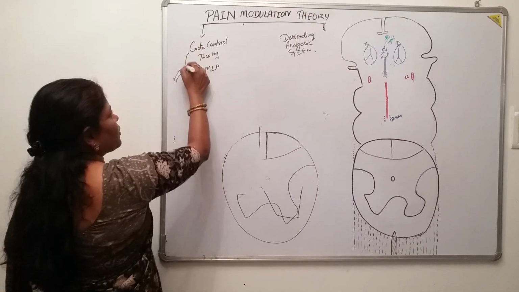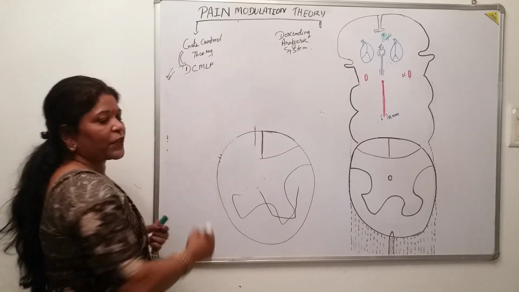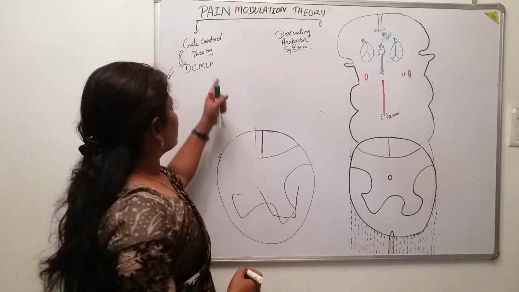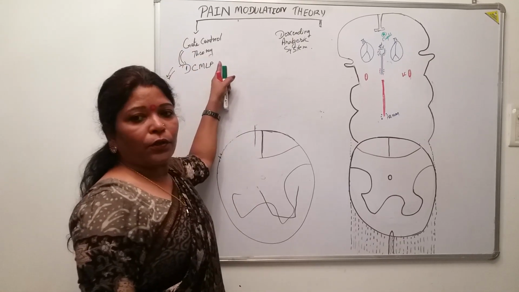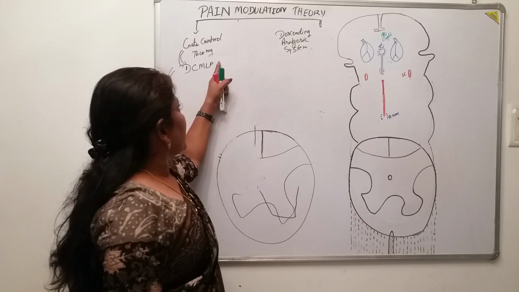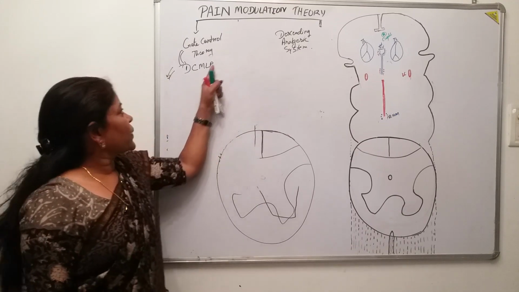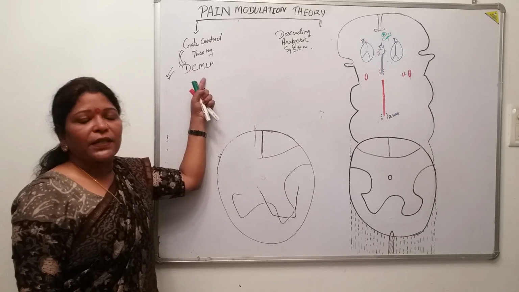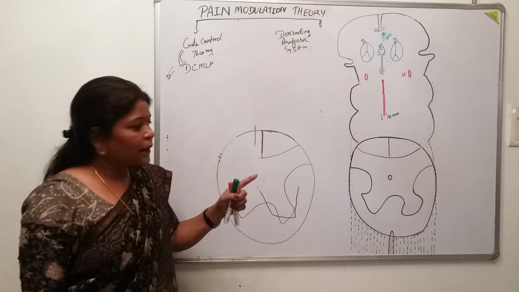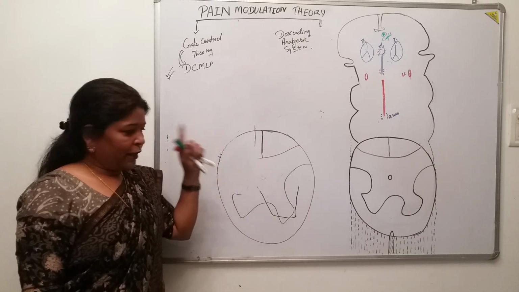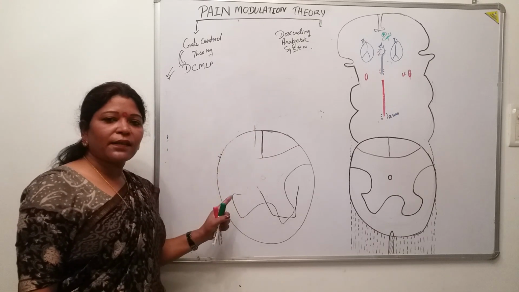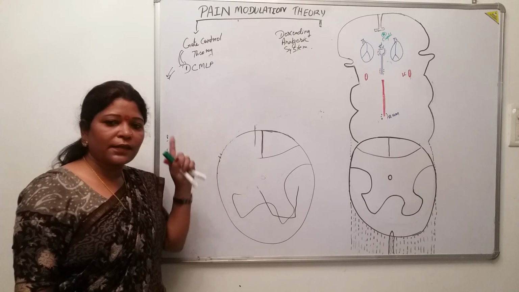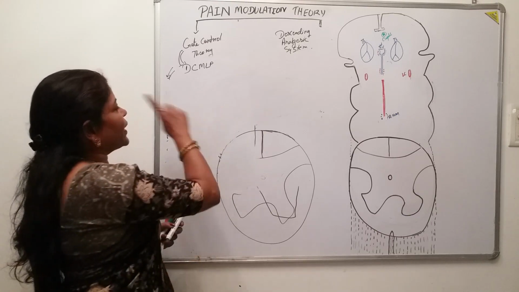So if you are asked in the objectives or the viva which pathway the gate control theory is related with, then you will be able to say this is the dorsal column medial lemniscus pathway, which comes here, takes the upper hand, and inhibits the transmission of the pain sensation from moving upwards at the same time. So this was the gate control theory.